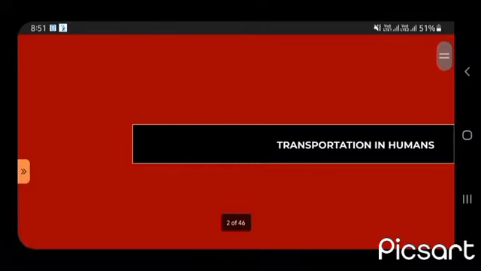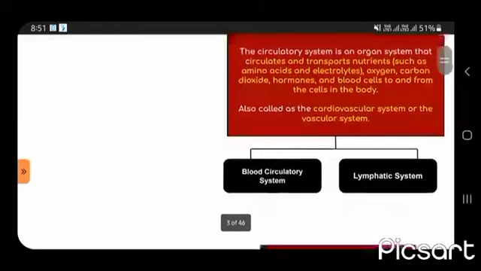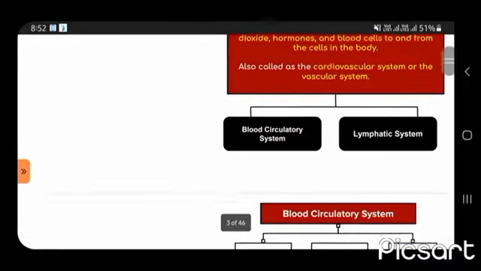So, transportation in human beings. Transportation in human beings is carried out by a system of circulatory organs known as the circulatory system. The circulatory system is an organ system that circulates and transports nutrients, oxygen, carbon dioxide, hormones and blood cells to and from other cells in the body. Also, it is called the cardiovascular system or vascular system. It contains two types: the blood circulatory system and the lymphatic system.